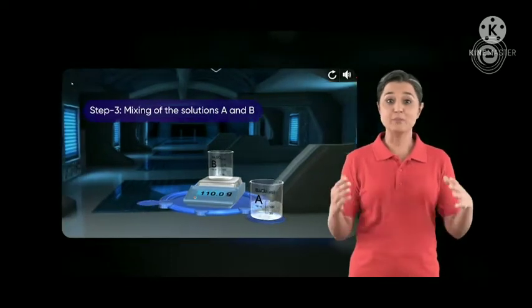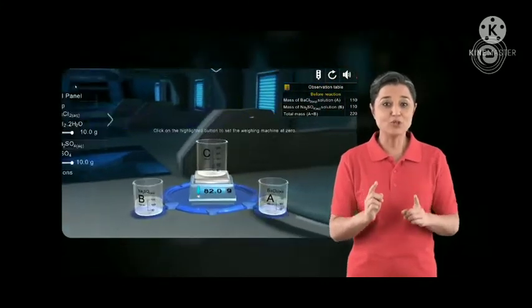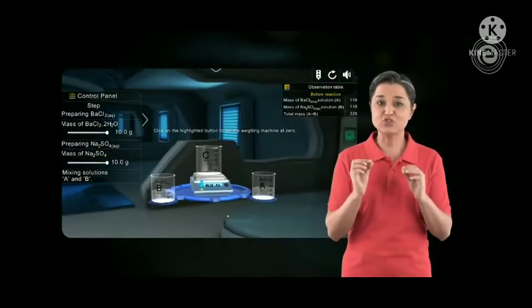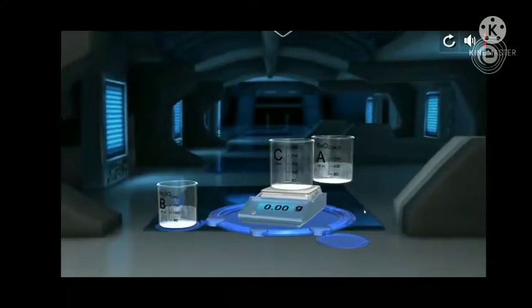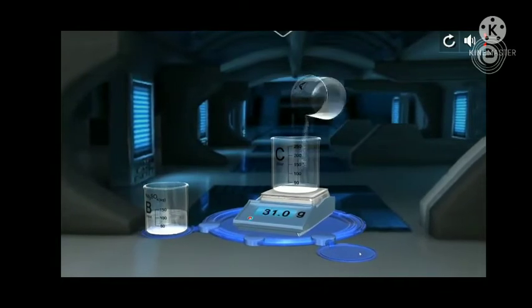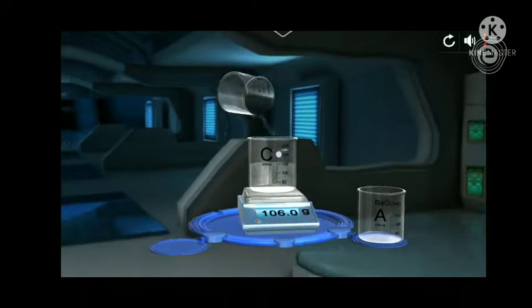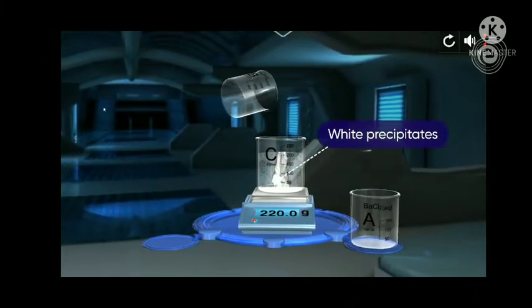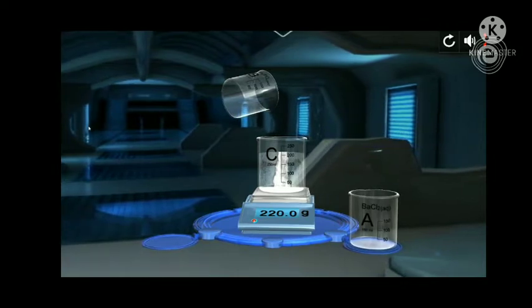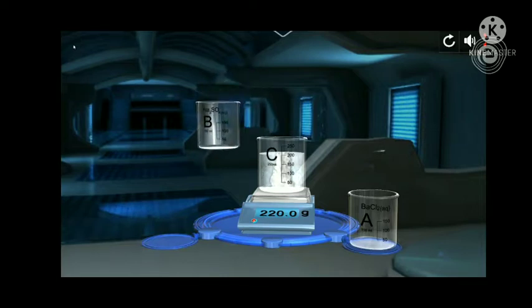We will now mix both the solutions in another beaker. Before doing so, we need to adjust the zero of the weighing balance. As soon as the solutions are mixed, you can observe a white precipitate forming in the third beaker. This indicates that a new substance is formed on mixing the two solutions. Let us observe what happened at the molecular level.